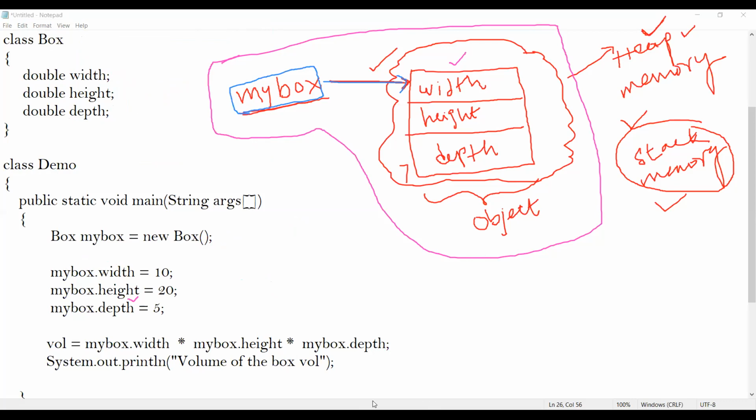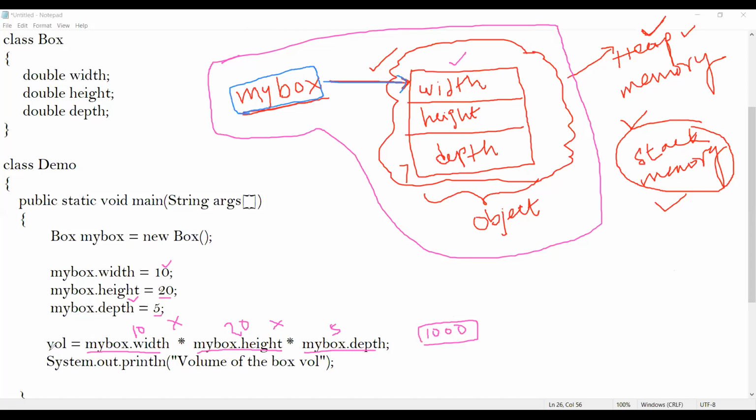Yes, students. Now, what's the output of this program? Can you guess the output? I have written my box dot width. What's the value? That is 10. Next, my box dot height, that is 20. Next, my box dot depth, and the value is 5. So I'm doing 10 into 20 into 5. That is 200, and 5 into 200 will be 1000.